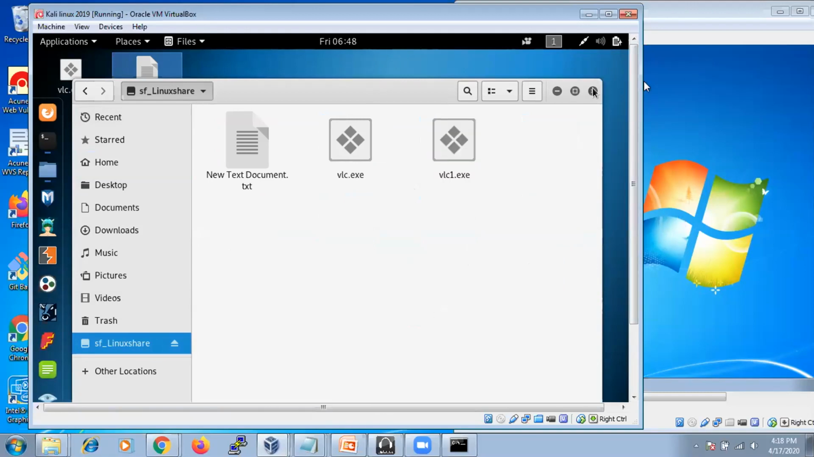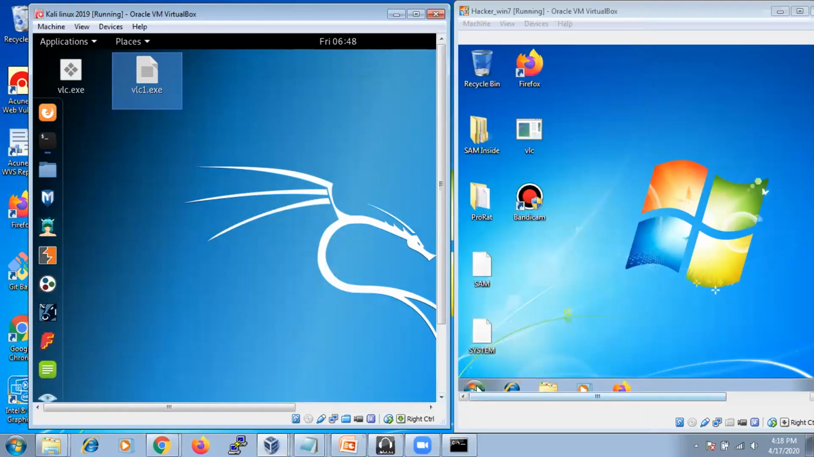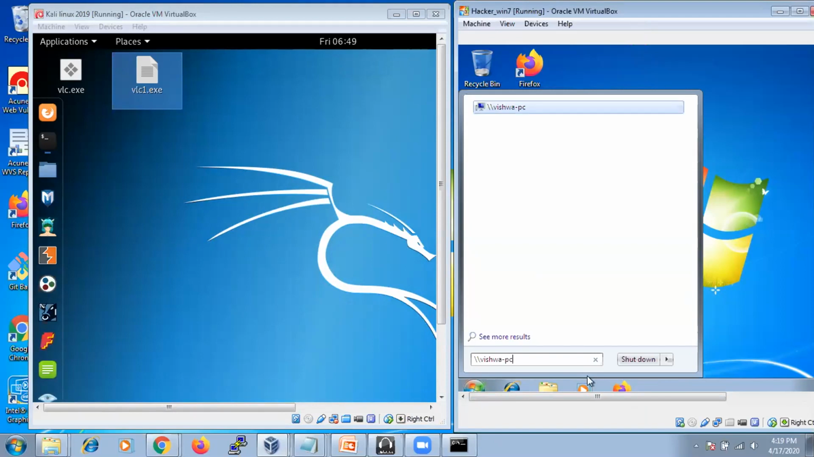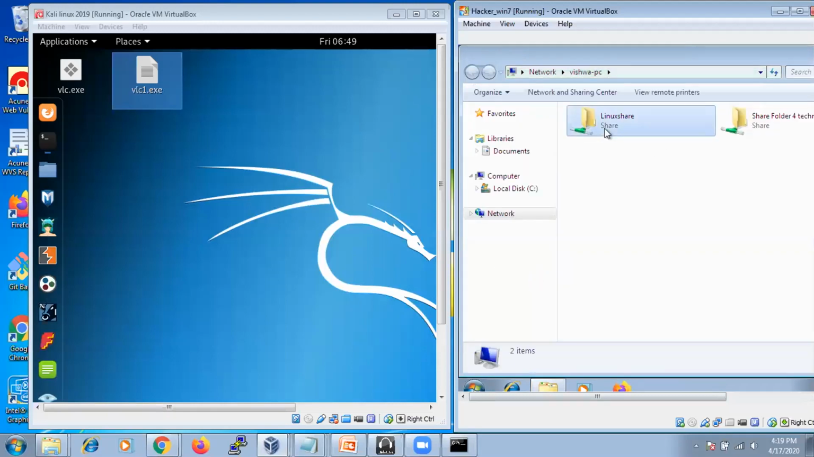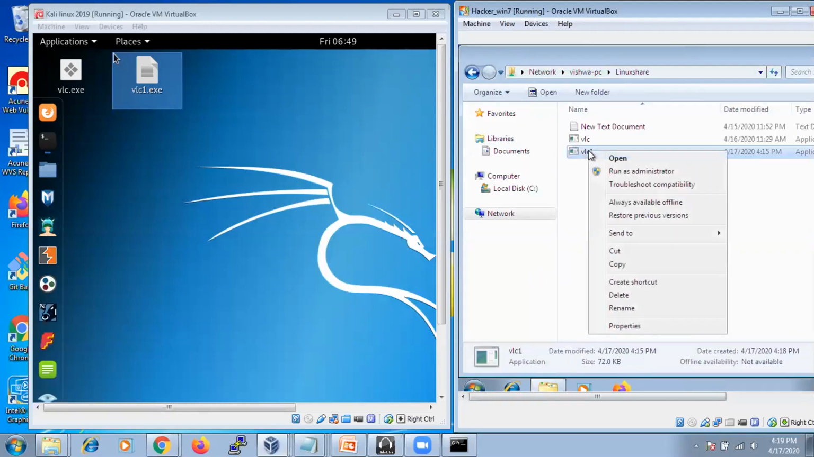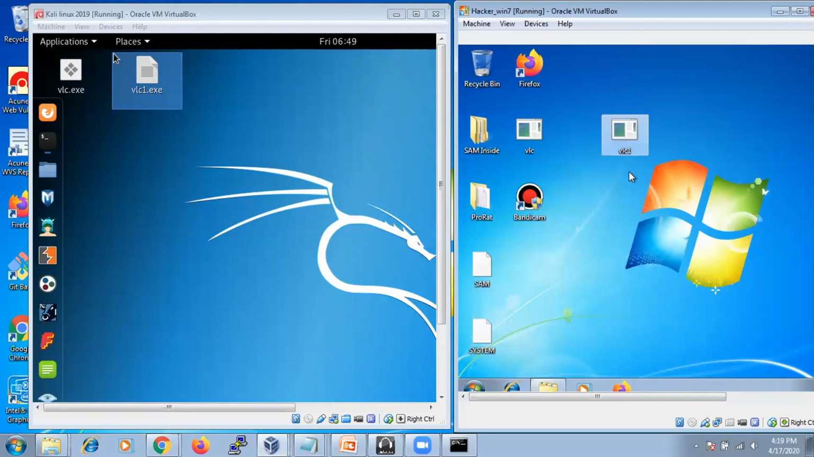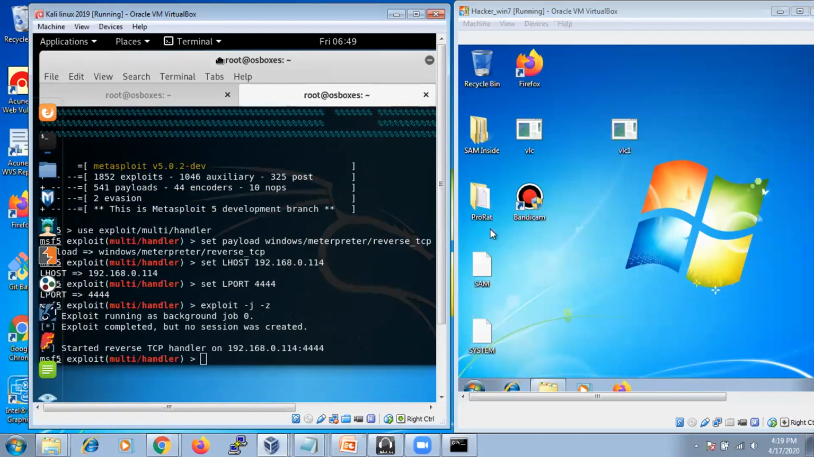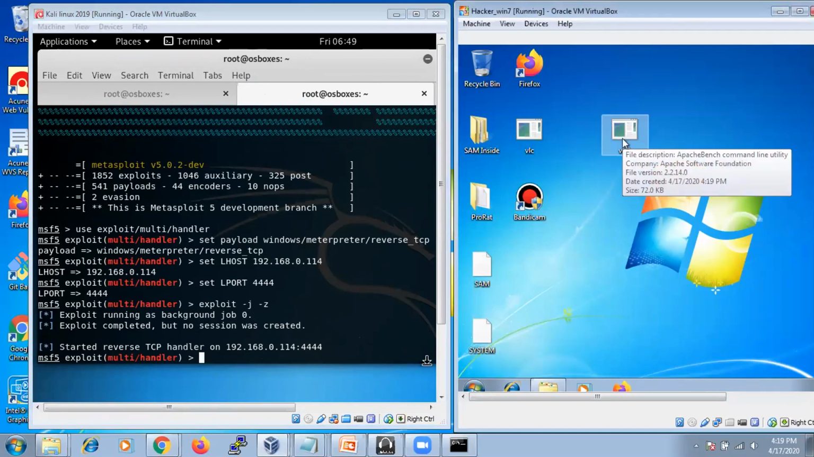Now see what happens. I'm going to download that file on Windows. VLC1, just copy this. Assume that he has downloaded it from the internet, for example through email. Whenever he clicks on that VLC, see here in the Linux machine, it automatically established a connection. If I double click on this, nothing will happen on his side, but the connection will be established to the Linux machine.